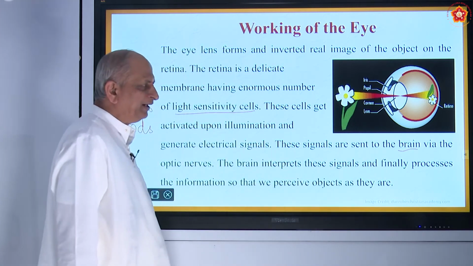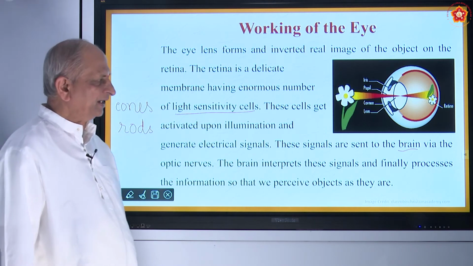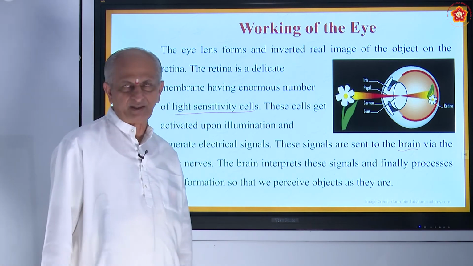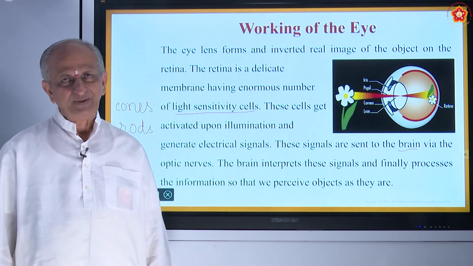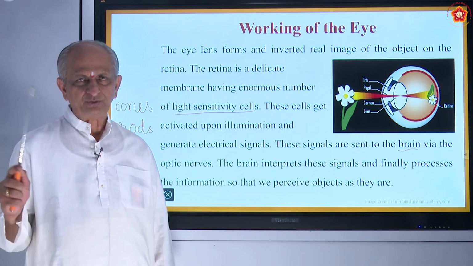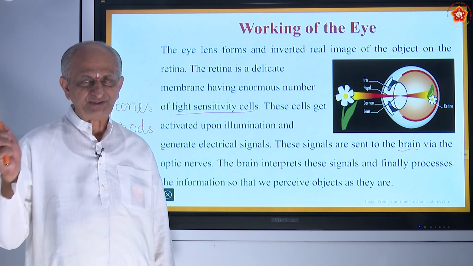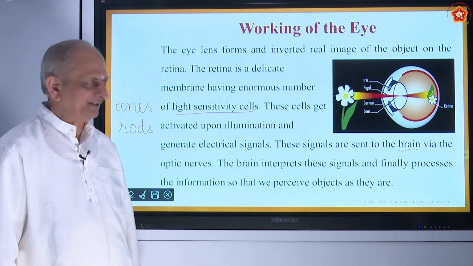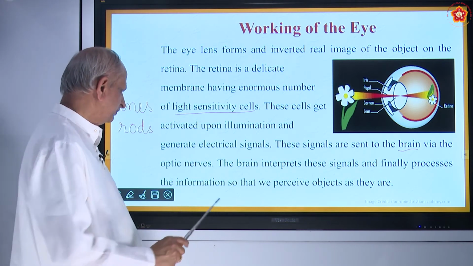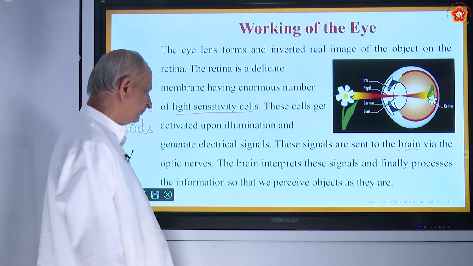Now the brain is wonderful, something like a computer center. The brain is very important. All our activities, all our thoughts, words, actions, everything is controlled by the brain. Just like a capital city, all actions will be there through optic nerves.